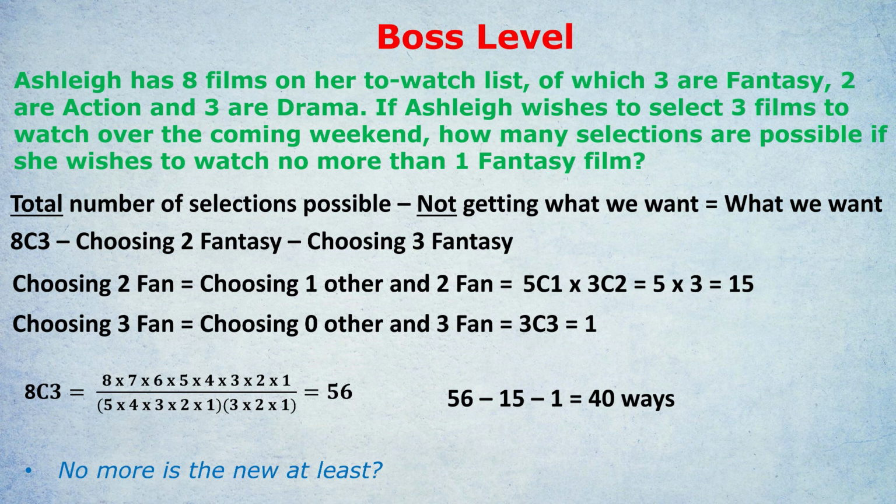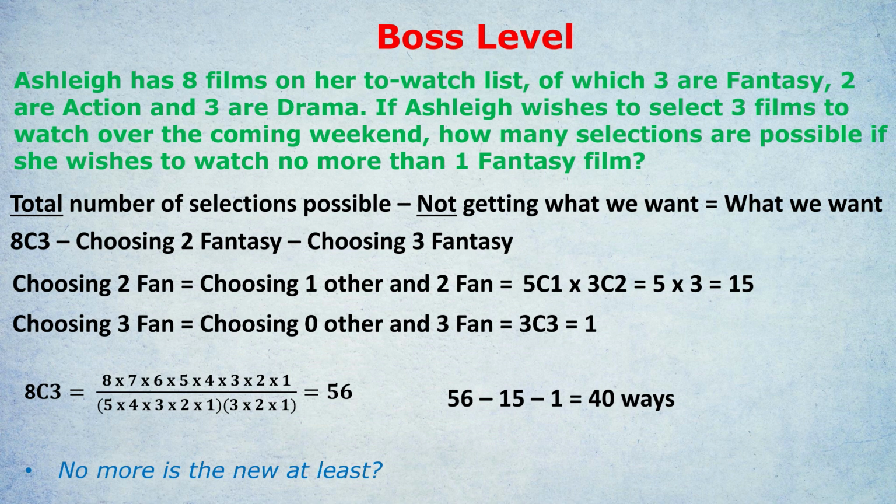What about watching 1 fantasy film, which is the other way that they wanted? 1 fantasy film out of 3 in total, 3 choose 1, that's 3, times by, we'd then have to pick 2 others out of 5. And 5 choose 2 is, again, 10. 3 times 10 is 30.